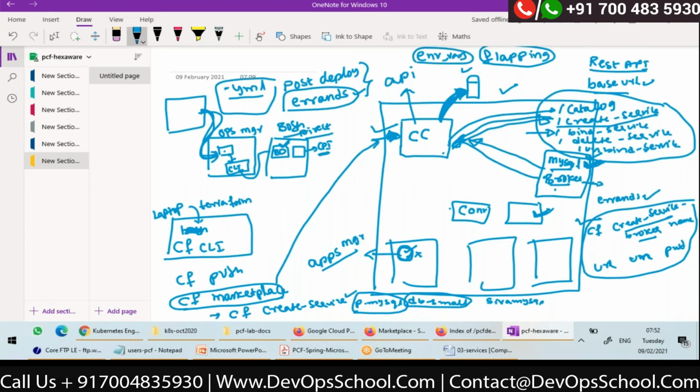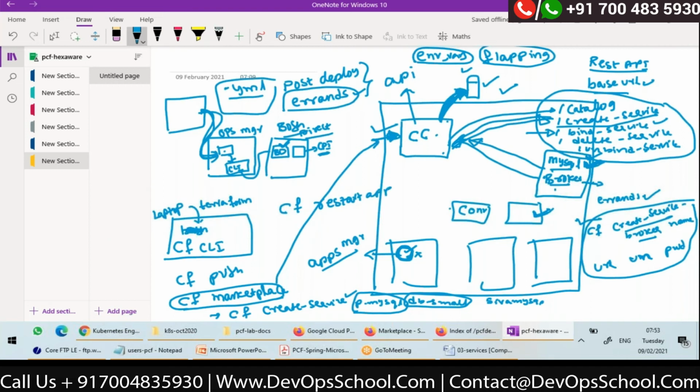Now tell me, after binding the service, the request went to the CC, which made a call to bind on the broker. It got the credentials, and they are stored in the database. Now, does my application container have any information about the credentials stored in this database? No. So what we have to do is restart the container: cf restart, then my app name.